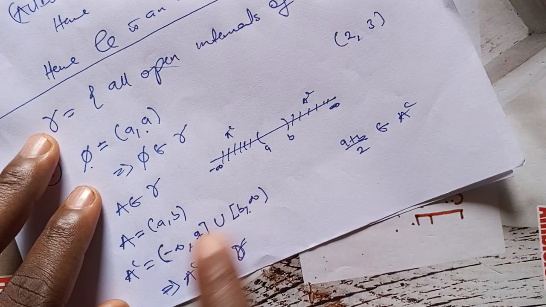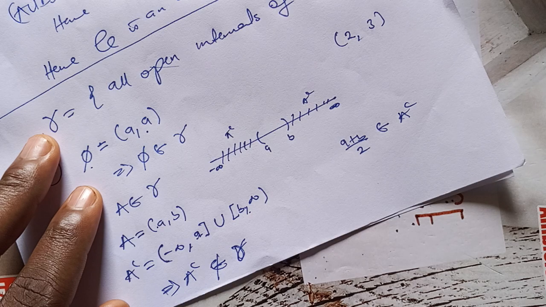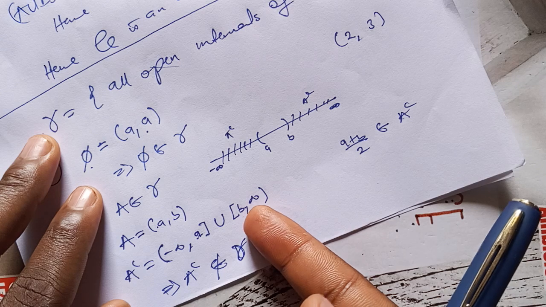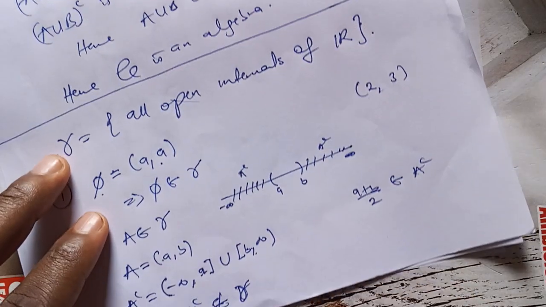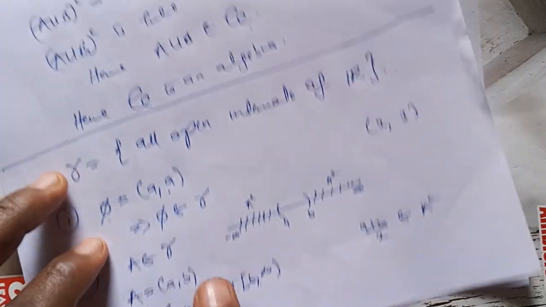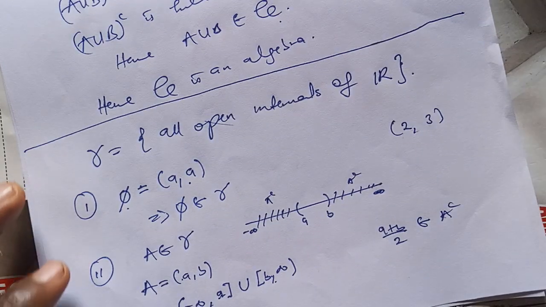And since it's not an interval, we cannot even say if it is an open interval or not. It must first be an interval before we can discuss whether it is open or closed. So it's not even an interval. Definitely it is not open. And since this is not an interval, definitely A complement is not in gamma. So this shows that this is not an algebra.